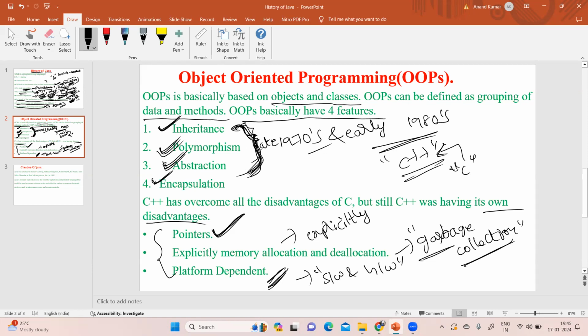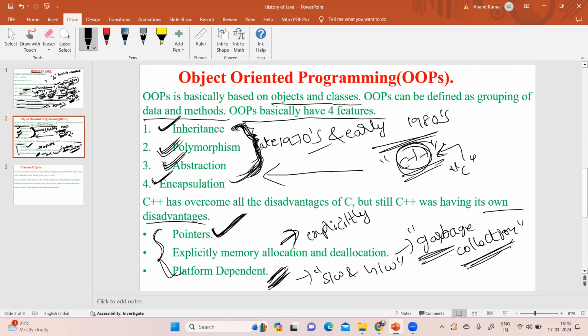Even C++ has these object-oriented principles, but the pointers concept is not eliminated, there is no default garbage collection, and C++ is also platform dependent.